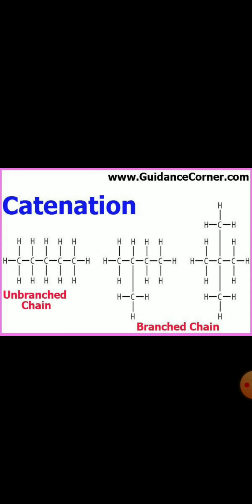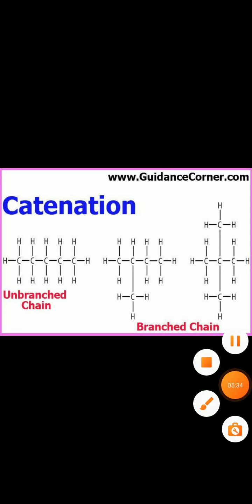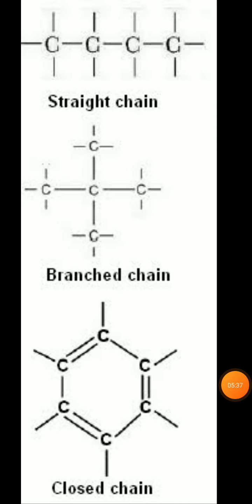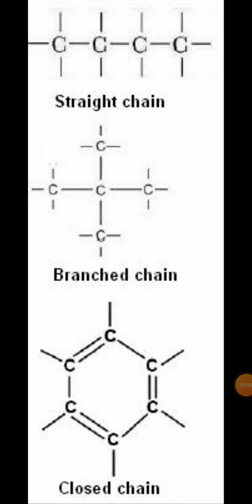So we can say that these compounds can have long chains of carbon, even branched chains. Also, they can have rings. So here also we can see it clearly. A straight chain, then branched chain and closed chain. Straight chain will be a chain kind of structure. Branched will have a branch-like structure, and closed, which we say is a ring structure.